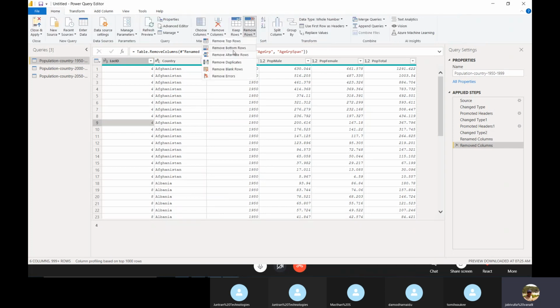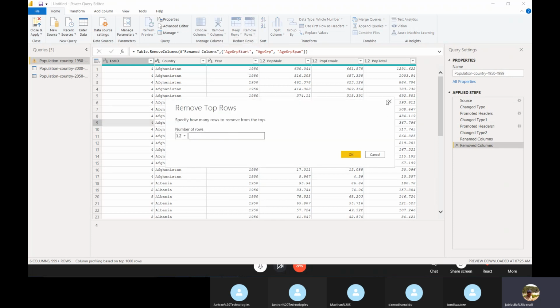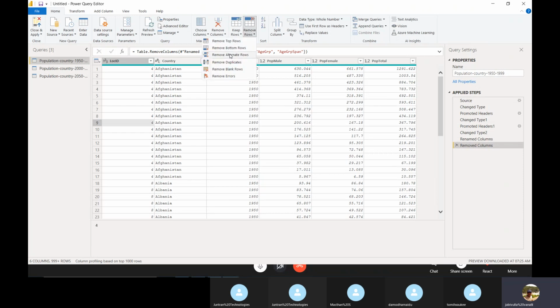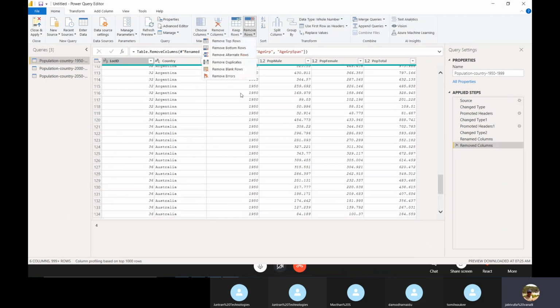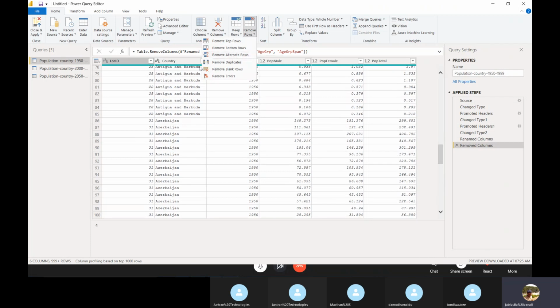Here we have options. Remove top rows means, for example, you want to delete only the top 100 rows, then we can delete them. If you want to delete bottom rows, that means whatever is at the end, from the last, then you remove bottom rows. And remove alternate rows: one row you keep, one row you delete, then you go for alternate rows. And remove duplicates, same here, and remove blank values, the same options are available. And remove errors, we already removed the errors, right? Whenever we load the data set, it was removed at that time only.